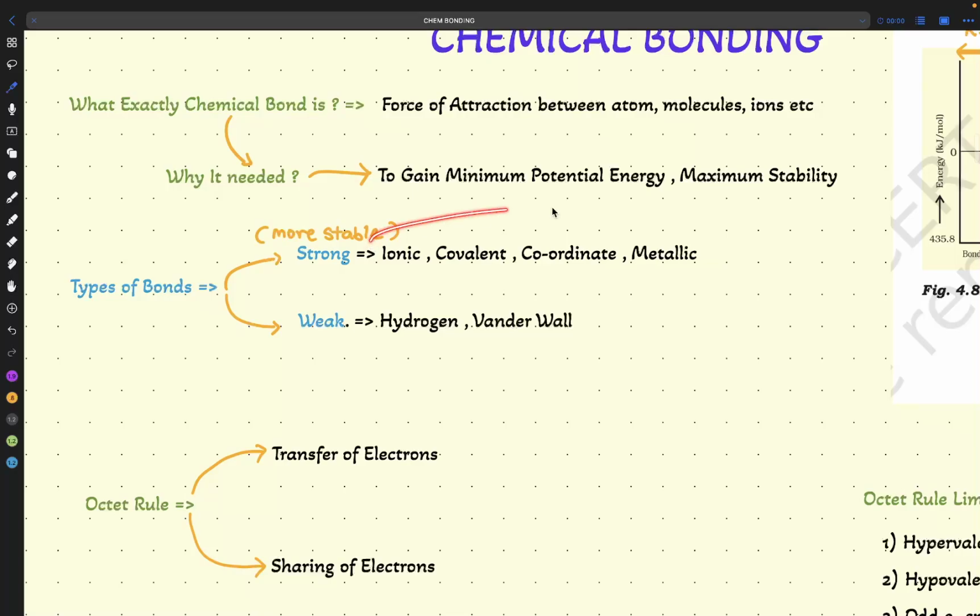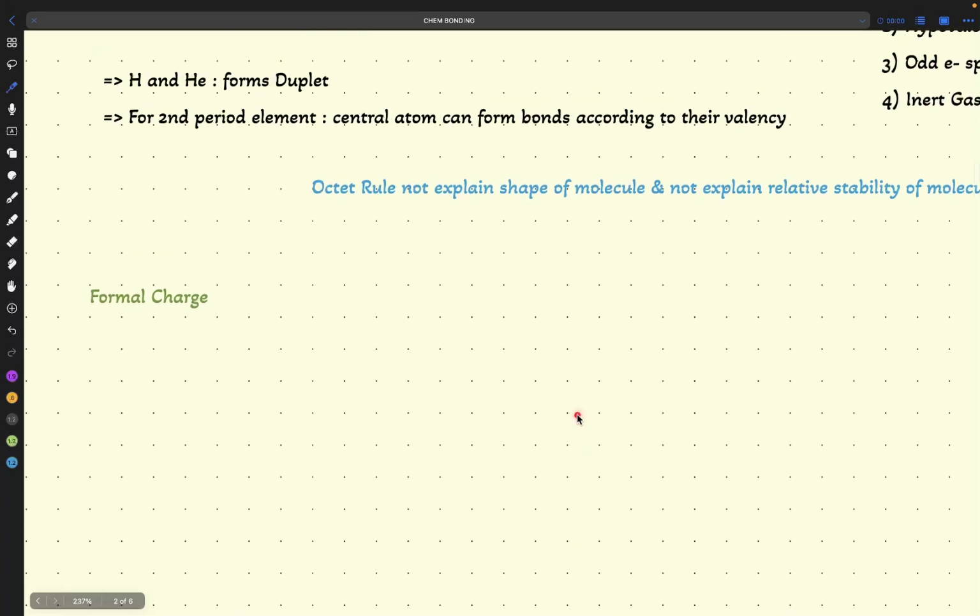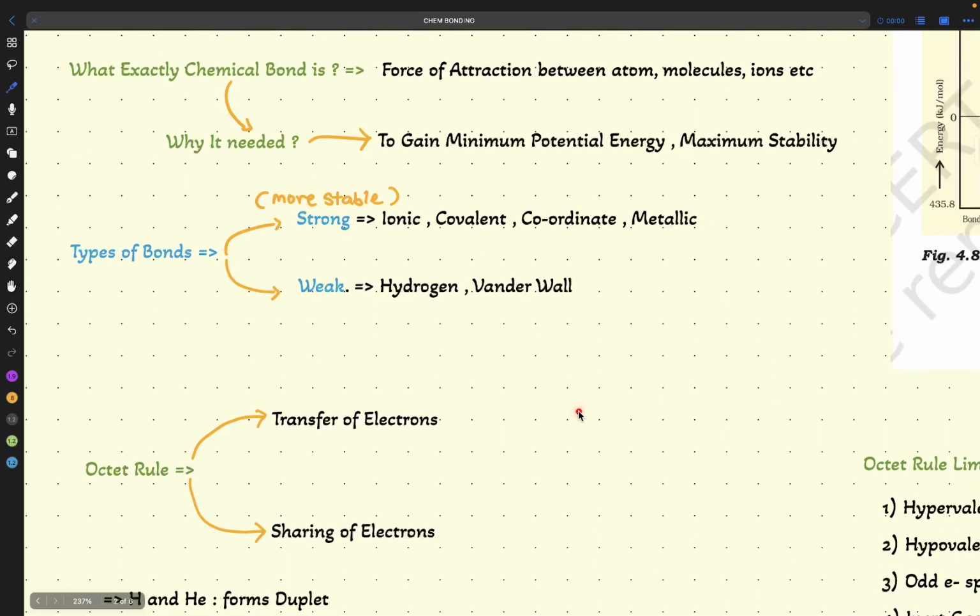Now, what are these bonds and why are these important? We will see. I have prepared a chart here, so we will see at the end. Till now, just remember that we have these types of bonds and every bond name tells us about the bond. Ionic tells us because there is formation of ions. Covalent tells us because covalent character is increasing there.